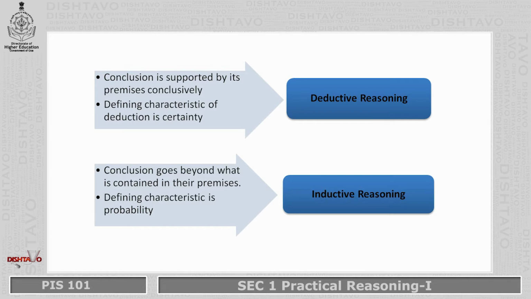If you look at inductive reasoning, the conclusion goes beyond what is contained in the premises. So, the defining characteristic is probability. What I mean here is that in inductive reasoning there is a high chance of the conclusion going false when any contrary evidence is provided in the premises.